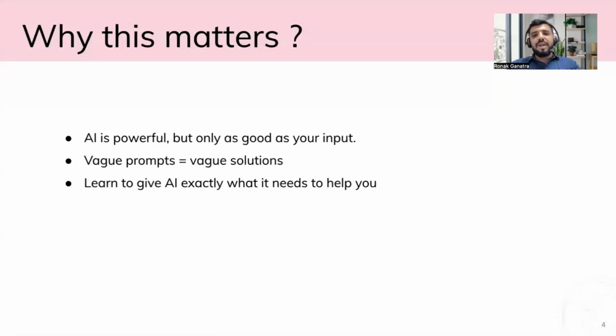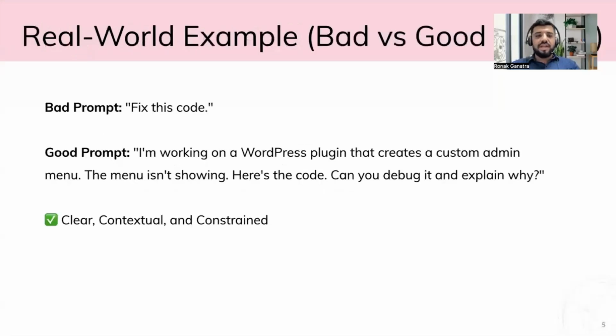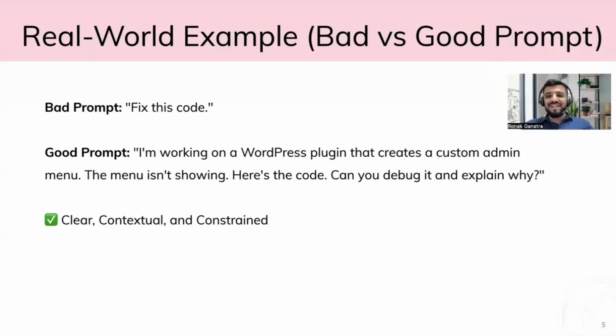This will not apply only to code, but to other things as well, whatever we ask of AI. But today we are going to cover examples about code, as my role is developer, so mostly I am dealing with coding.